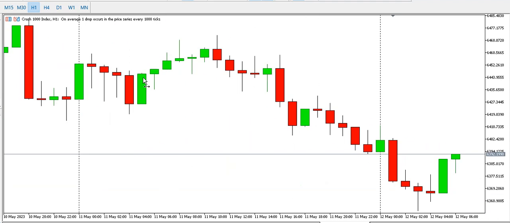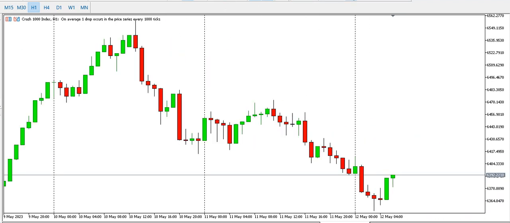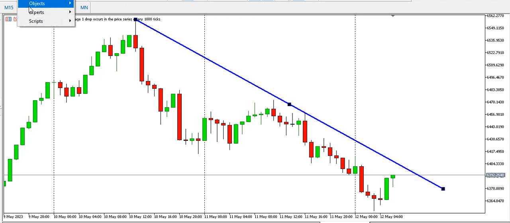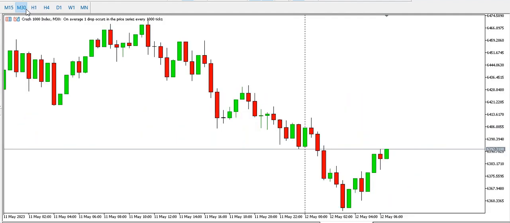Still looking at the 1-hour time frame, what do we have on the 1-hour time frame? This is what we have. On the 1-hour time frame, we have a descending trend line. Price needs to break this descending trend line for us to conclude that it's going to go up. But for now, the trend is bearish on the 1-hour time frame. Let's look at the 30 minutes time frame.